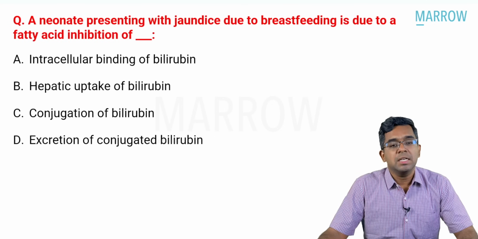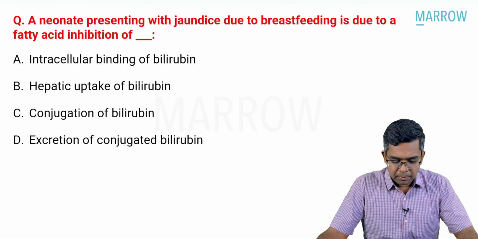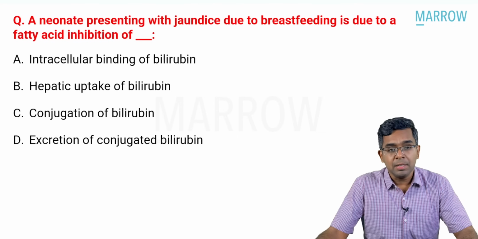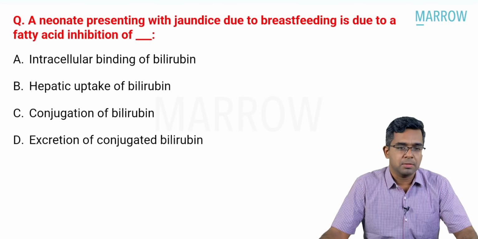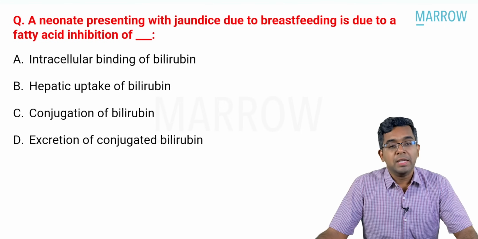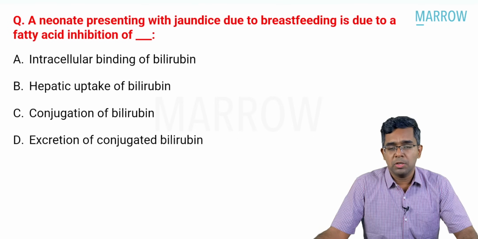A neonate is presenting with jaundice due to breastfeeding. This can be due to fatty acid inhibition of which of the following mechanisms? Is it intracellular binding of protein, hepatic uptake of bilirubin, conjugation of bilirubin, or excretion of conjugated bilirubin?